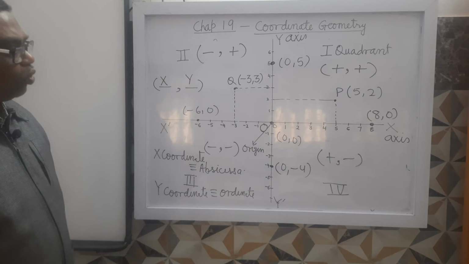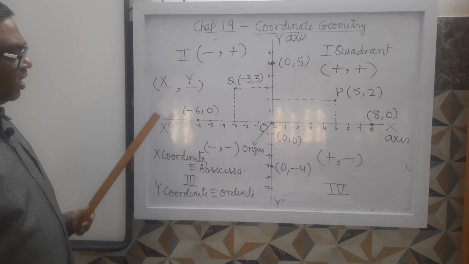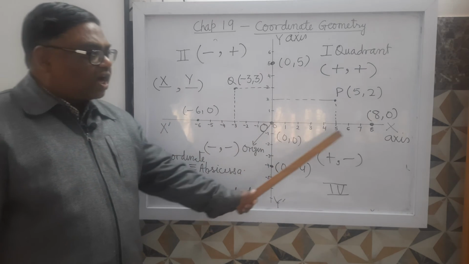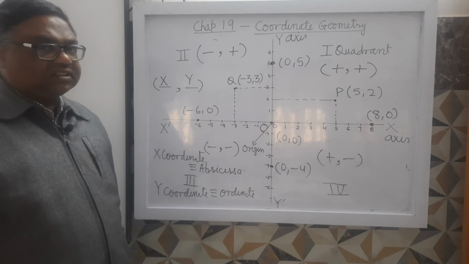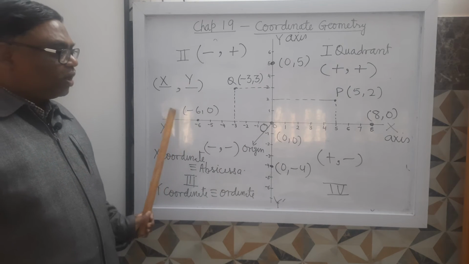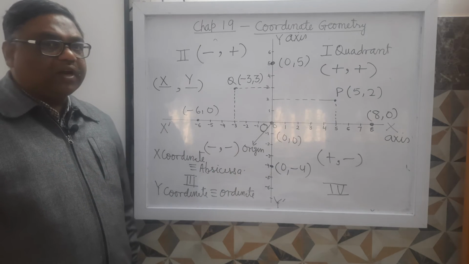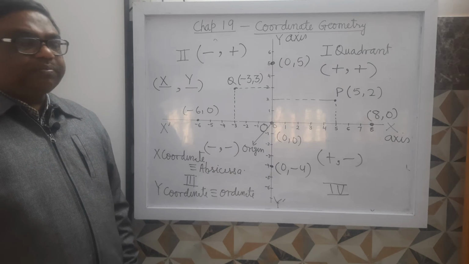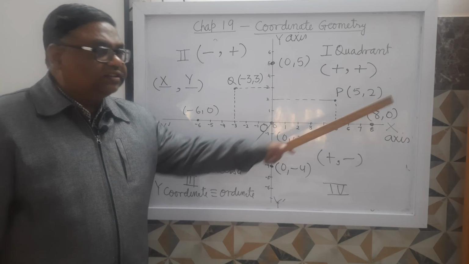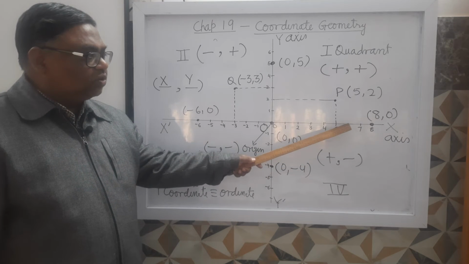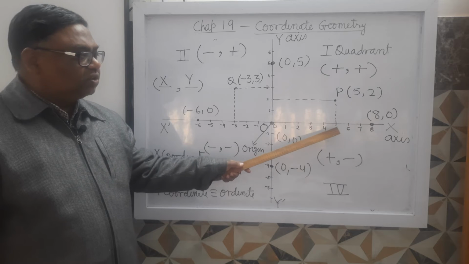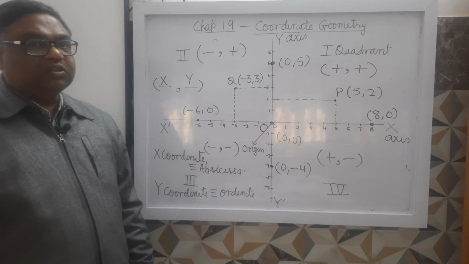Then you see one more thing. Any point which is lying on the x axis, the y coordinate of all of them is 0. Whether you take this point 7, 0, this point 6, 0, or this point 5, 0.